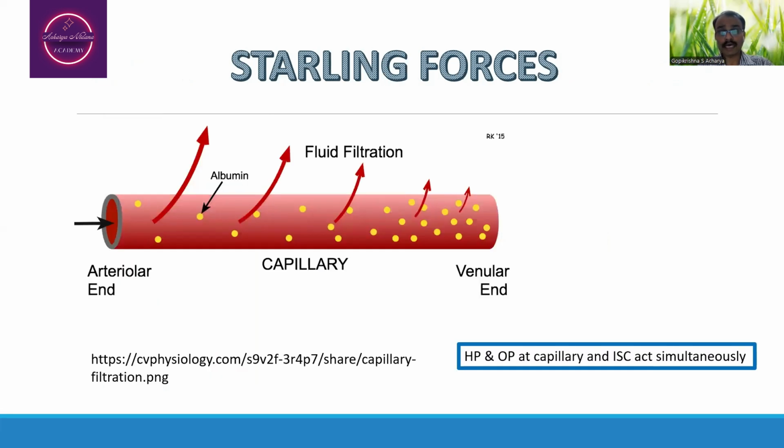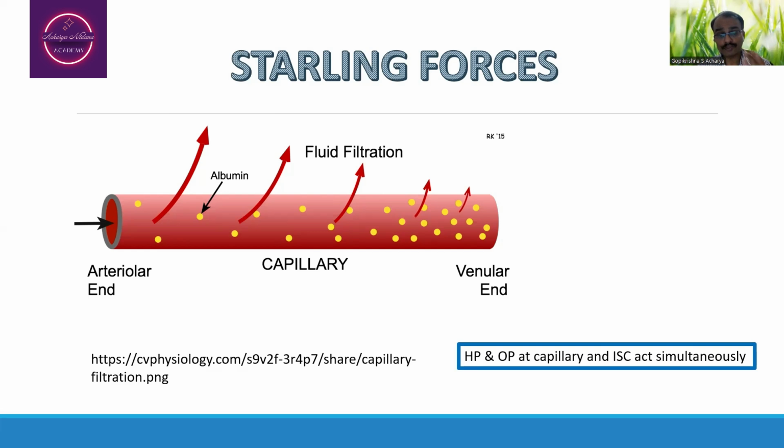As far as the Starling forces are concerned, so Starling forces are nothing but the pressure gradients happening because of the presence of water portion and proteins and electrolytes. The water portion is responsible for the hydrostatic pressure, and proteins and electrolytes are responsible for the oncotic pressure,